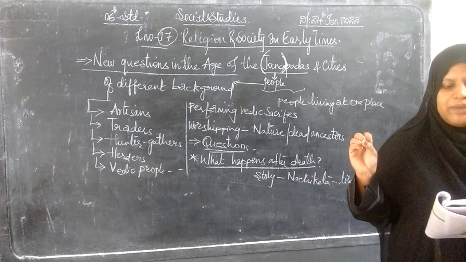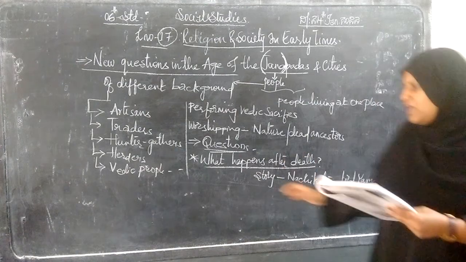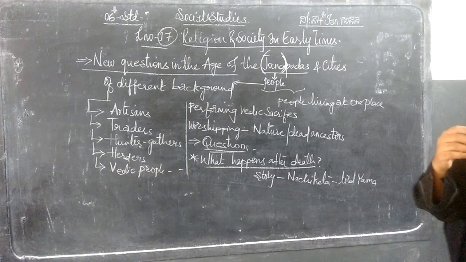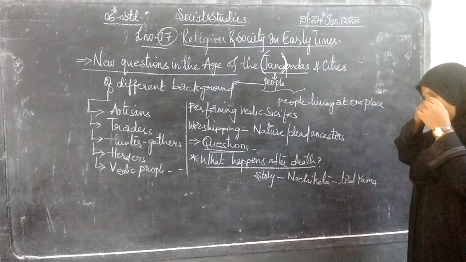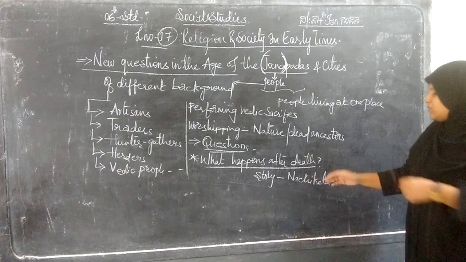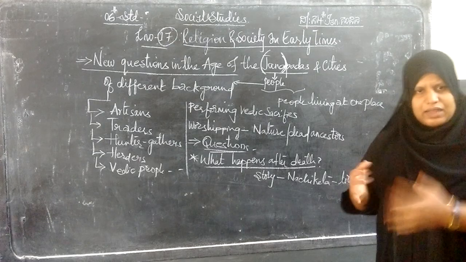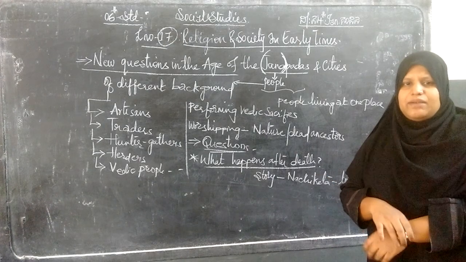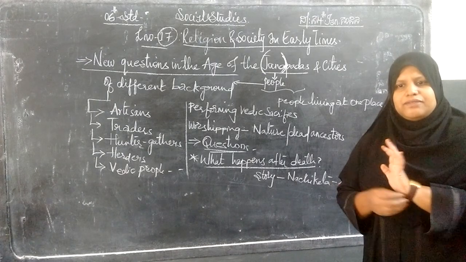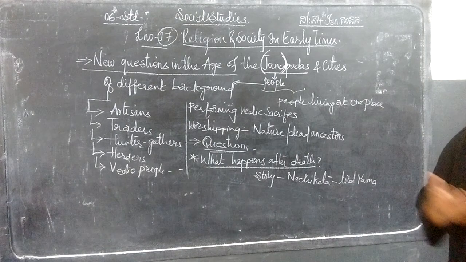Lord Yama was happy seeing the determination and zeal of Nachiketa. So here is Nachiketa. This is the story, imagination type. I think you have heard about this story between Nachiketa and Lord Yama. Nachiketa did not even fear Lord Yama, the god of death, who might take away his life. But he was not afraid to go and ask a question. So he went to Yama.